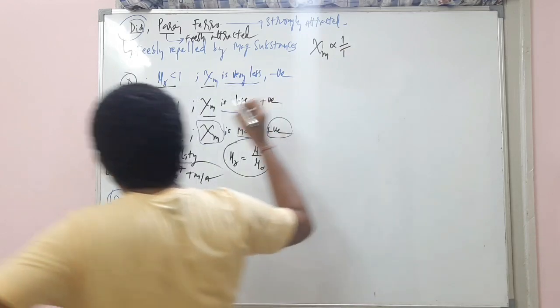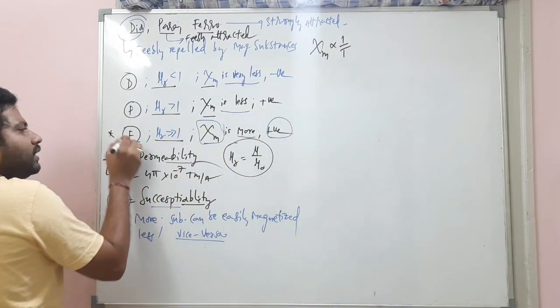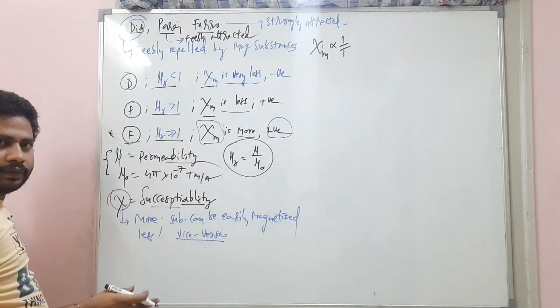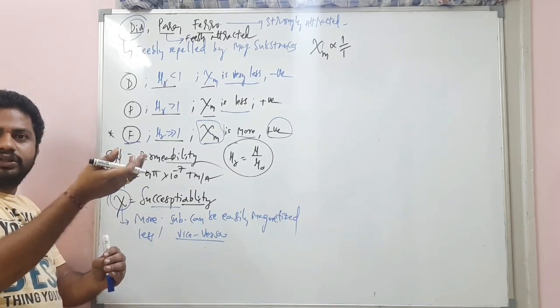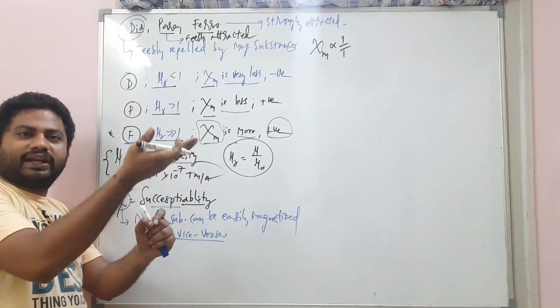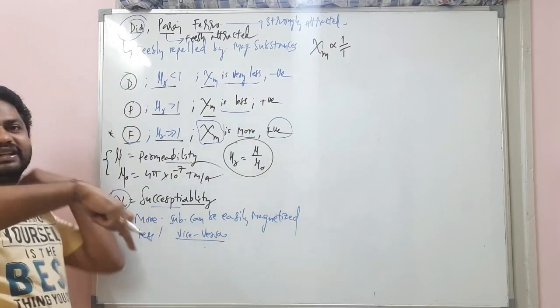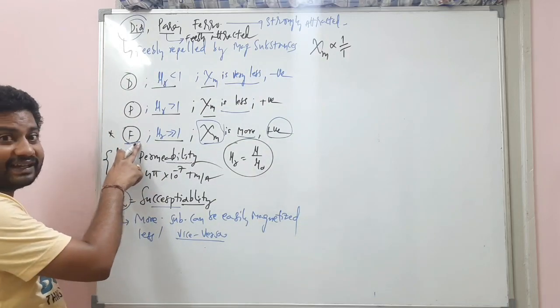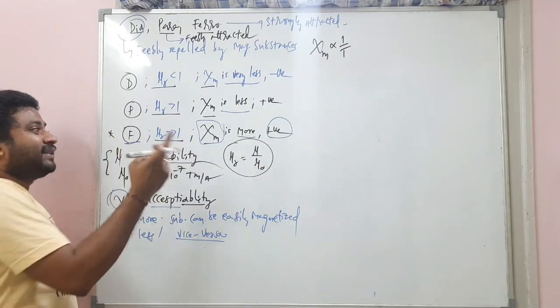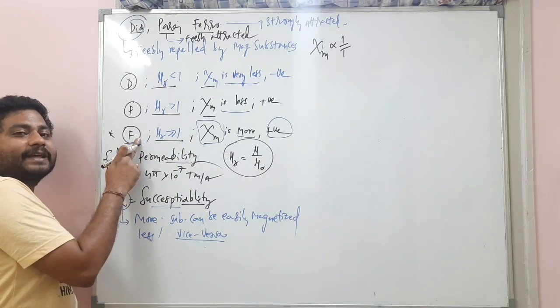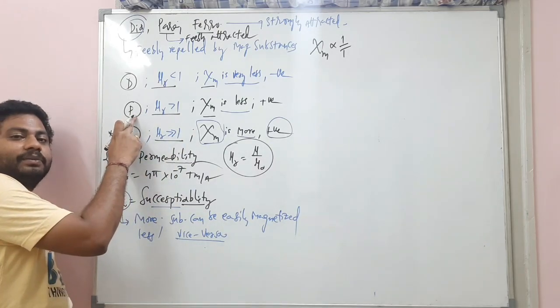Now, I have a ferromagnetic substance. It has the maximum susceptibility. When I increase the temperature, my dear students, susceptibility decreases.